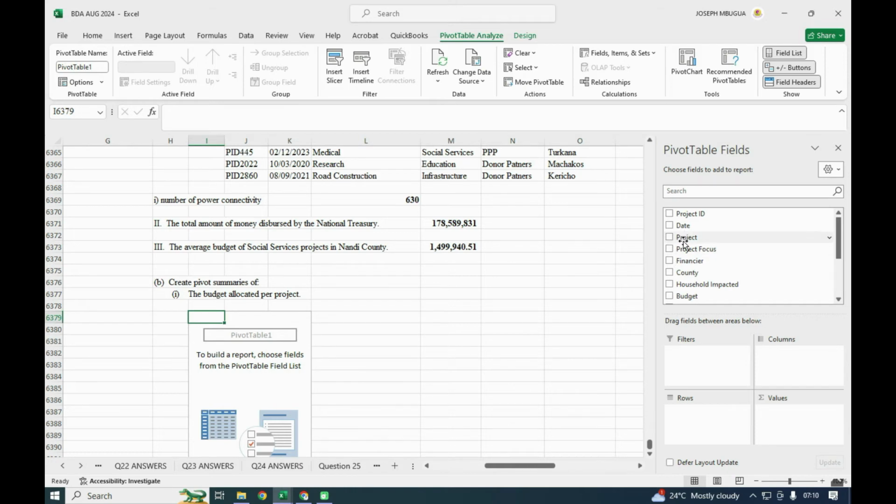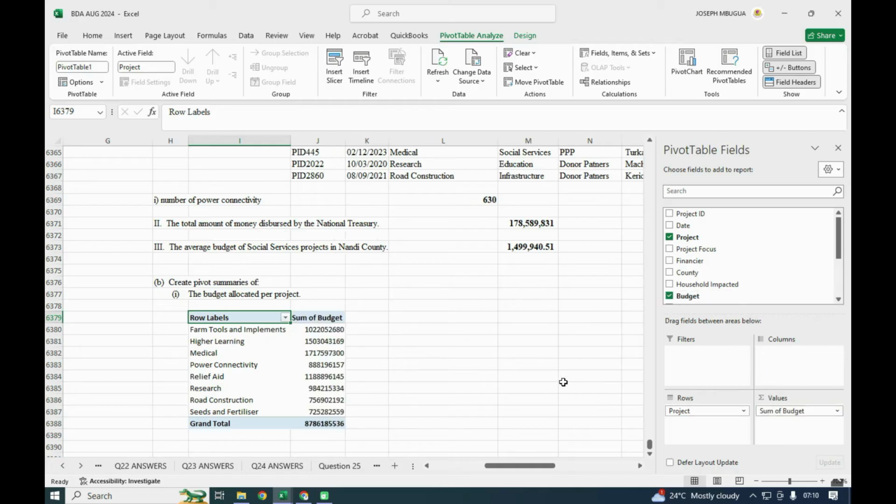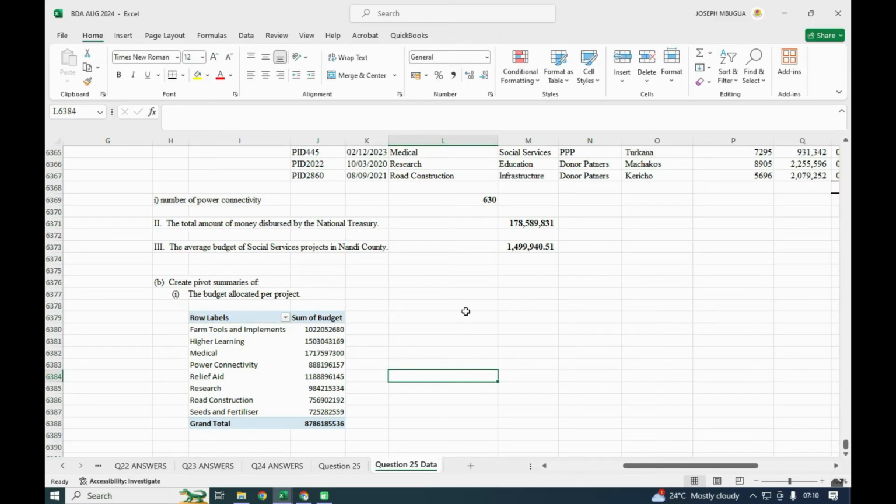So we need per project, so that means in our rows we need the project, and in our values we need the budget, so that is a summary of the budget per project. Create pivot summary. So this is a summary. We have the projects, the summary, and then the sum of the budget. So we have farm tools and implements, higher learning, medical, power connectivity, relief, research, road construction, and seeds and fertilizers. These were the key projects that we were having, and now the summary of that particular budget.